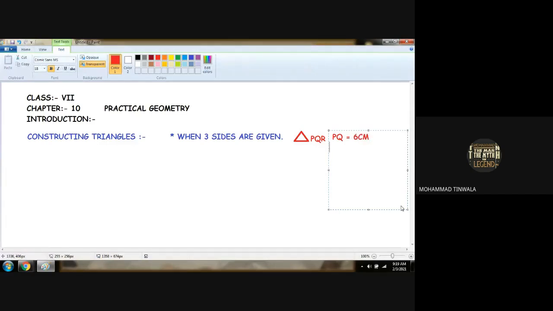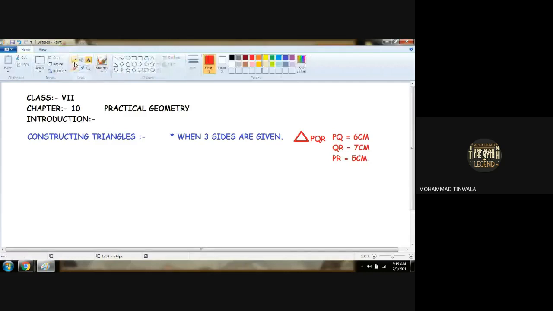Then QR is given 7 centimeter and PR is given 5 centimeter. Okay. Now all three sides are given according to the question. We have to construct a triangle, constructing the triangle. So 3 sides are given and we have to construct triangle PQR.